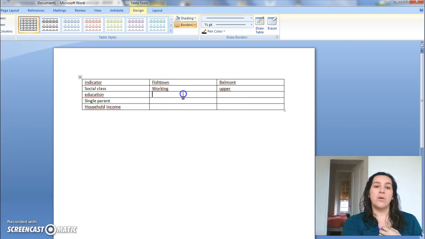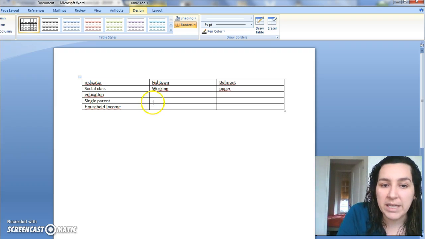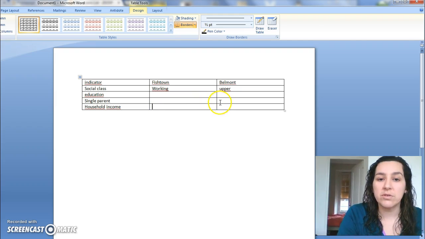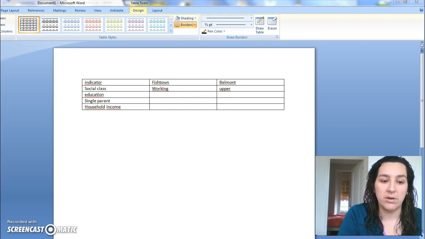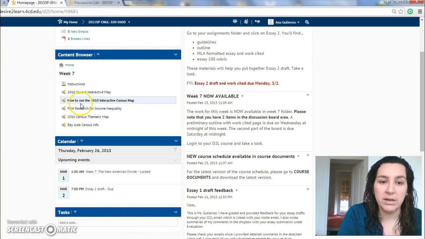So, for example, what is a typical working class town in Contra Costa County? How would you know that it's working class? What kind of education level do people in this particular town or city have? How many single parent households do you have? What's the median household income? So those are the questions we're looking to ask. So we go ahead and go to the links provided, which are here.